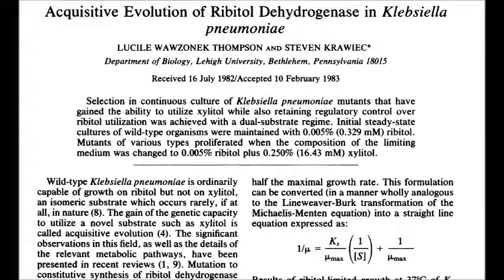The experimenters started with the wild-type bacteria, which could not grow at all on only xylitol. A mutant soon appeared in the culture and could grow on xylitol. They cultured this mutant and labeled this strain X1. They found that X1 grew on xylitol at about 1/9 the rate of the wild-type on Ribitol. In culturing the X1 strain on xylitol, they found a second mutant appeared that could grow 2.5 times as fast on xylitol as X1. They cultured this second mutant and labeled the strain X2.